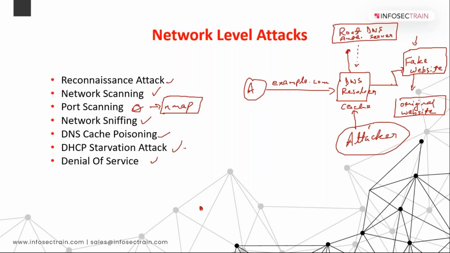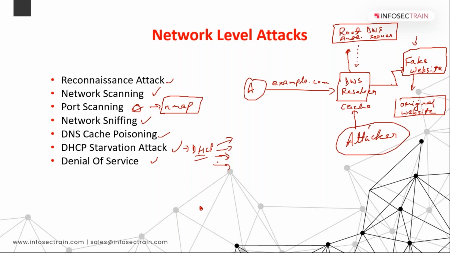Then we have DHCP starvation attack. Anyone having an idea what is DHCP starvation attack? In this, basically, we have a DHCP server which will be leasing out the IPs to you. So whenever you are connecting with your router, for example, it has a DHCP server which will be leasing out those IPs to you. And now in DHCP starvation attack, what will happen?